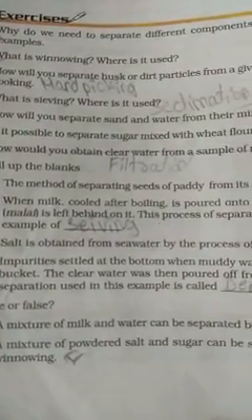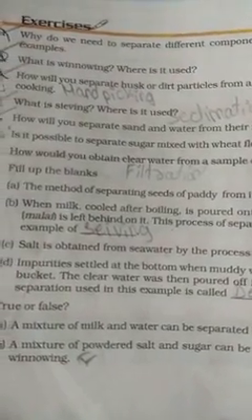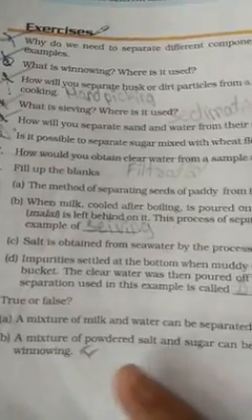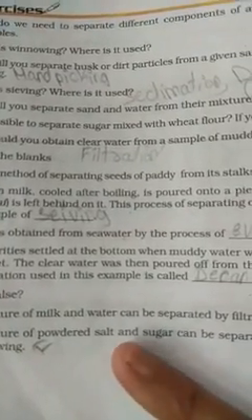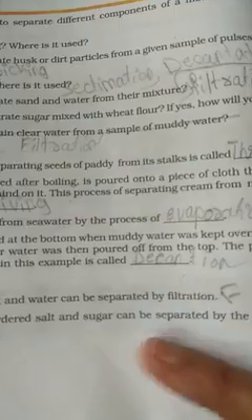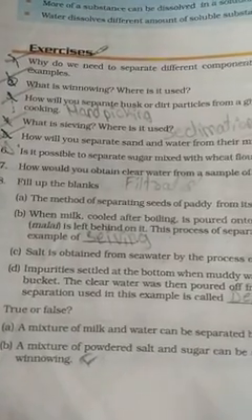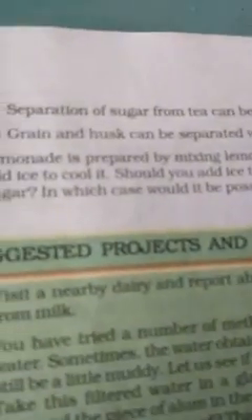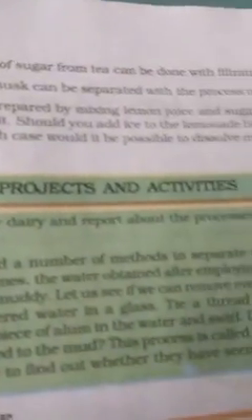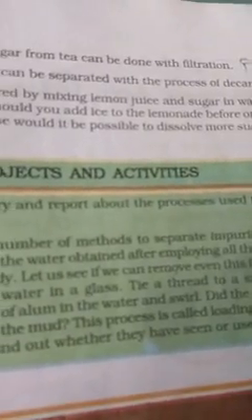Milk and water can be separated by evaporation method. A mixture of powdered salt and sugar can be separated by the process of winnowing. No, it is also false. Separation of sugar from tea can be done with filtration.